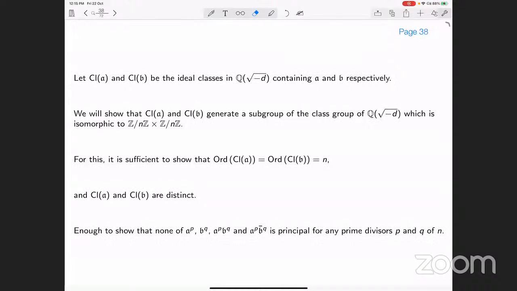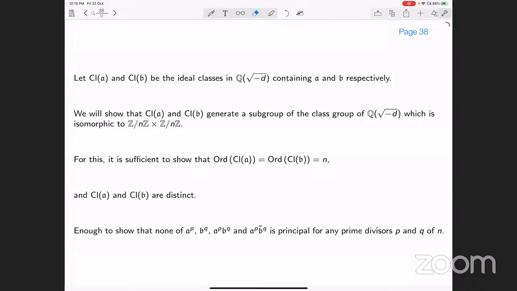And to show this, it is enough to show that the ideal A to the power P times B to the power Q, and A to the power P times B bar to the power Q, is not principal for any prime divisors P and Q of n.